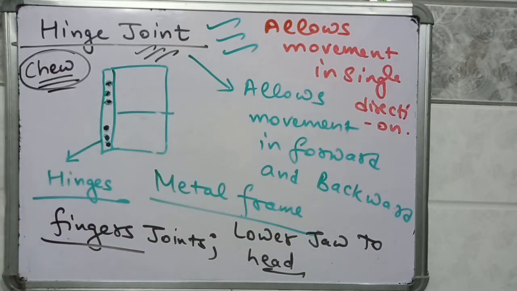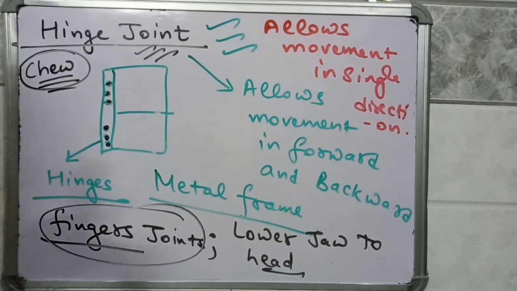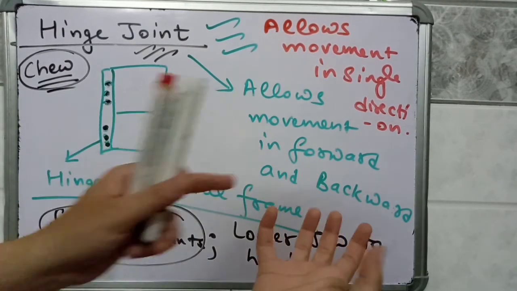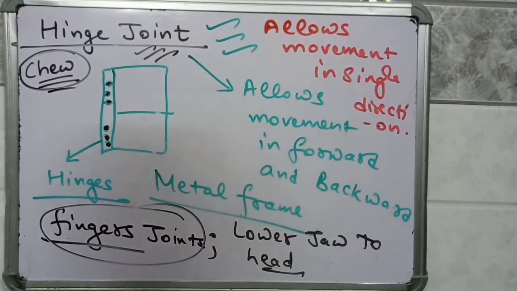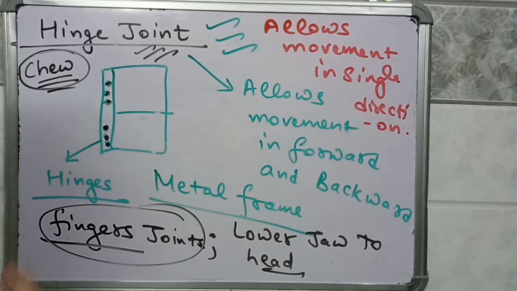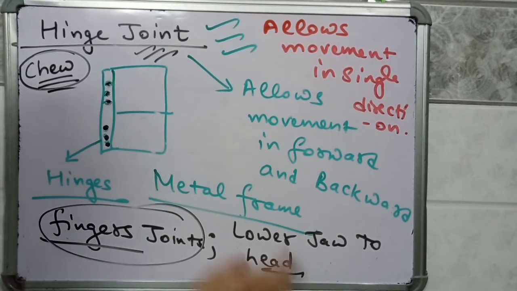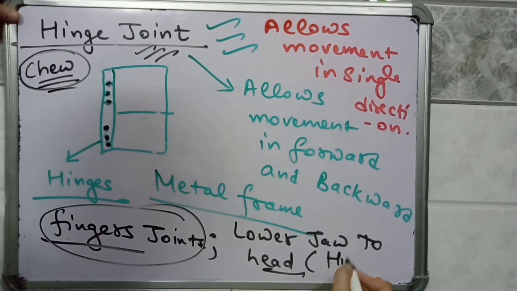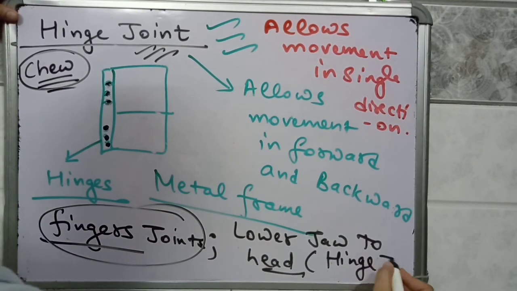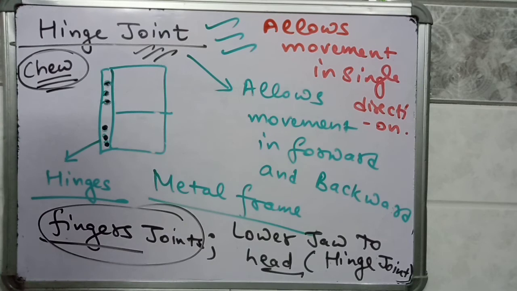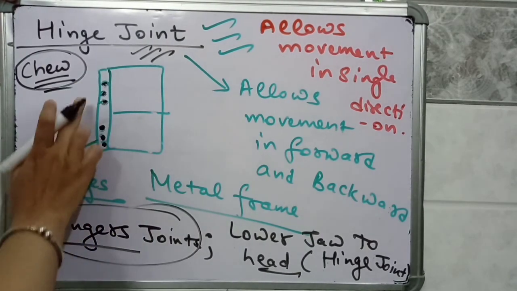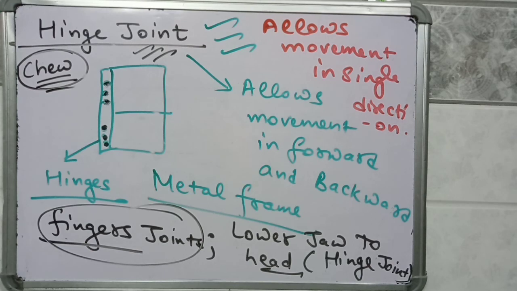Okay, so in our body, a hinge joint is present in the finger joints. I am moving my fingers like this. So here the hinge joint is present. And our lower jaw is connected to the head with the help of a hinge joint. It means one big bone is connected to another bone with the help of some small joints, same as the arrangement present in a door. The same kind of arrangement is present in our bones also.